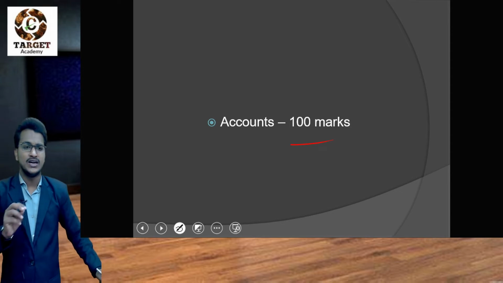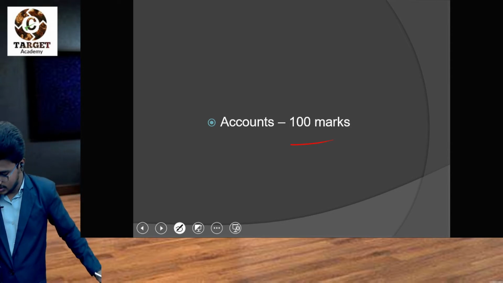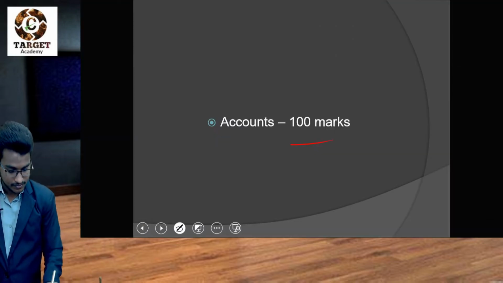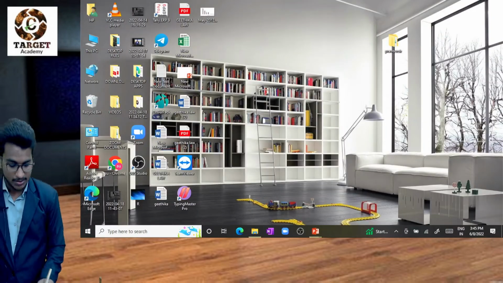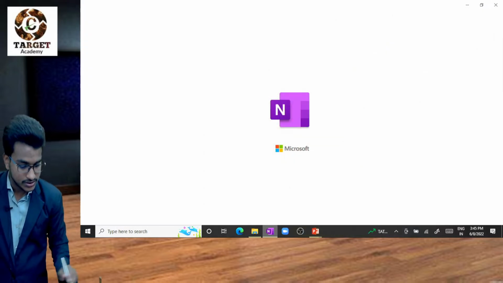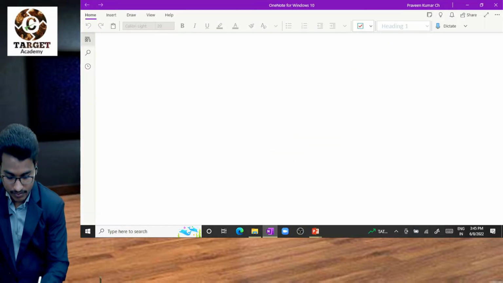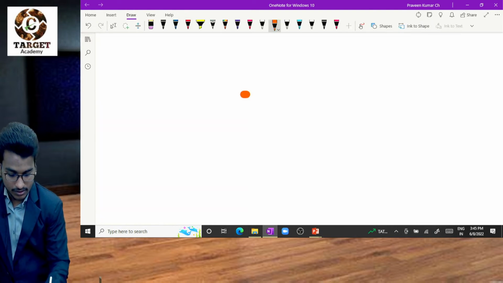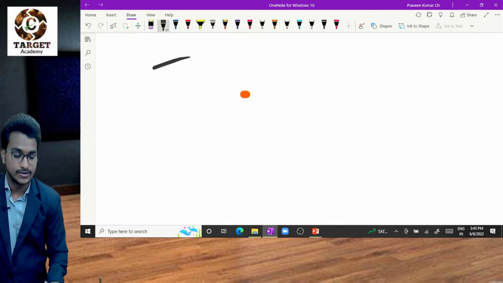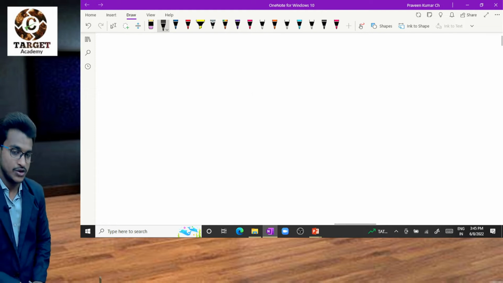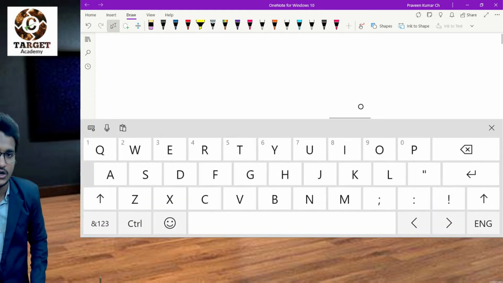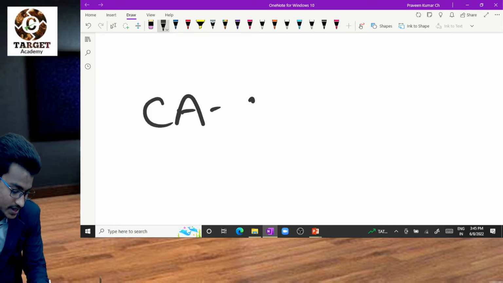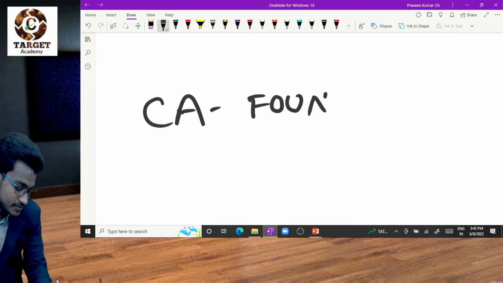Let me explain the significance of accounts. Just a minute, I'll open OneNote. I think you are aware of your CA total cycle. It starts with CA Foundation. You are here.